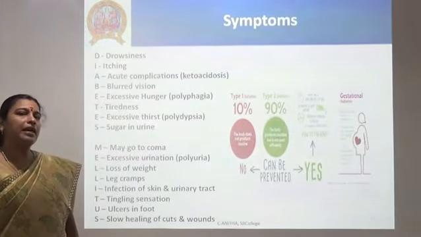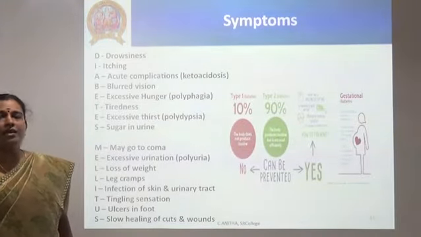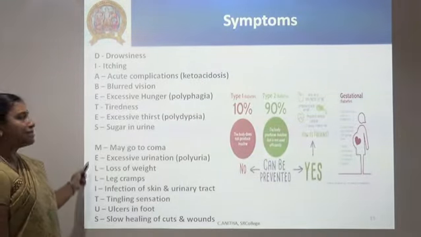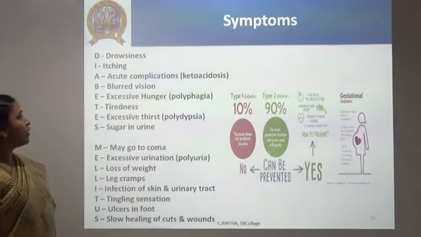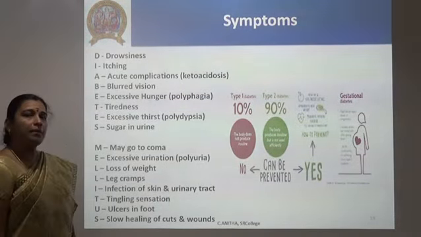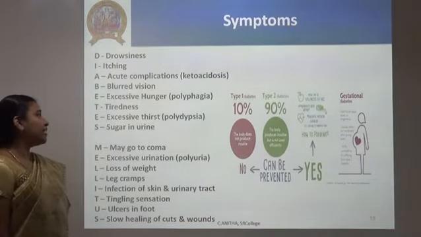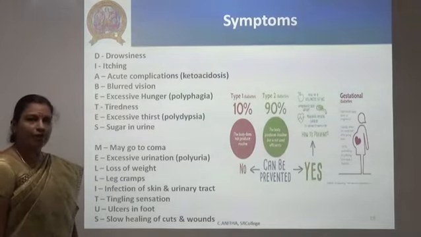Now the symptoms of diabetes. The symptoms of diabetes are listed along with letters. They are spelled out as diabetes mellitus. D for drowsiness, I for itching, A for acute complication, B for blurred vision, E for excessive hunger, T for tiredness, and E for excessive thirst, and S for sugar in urine.